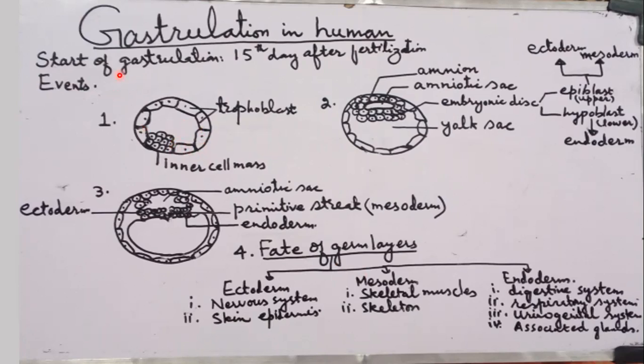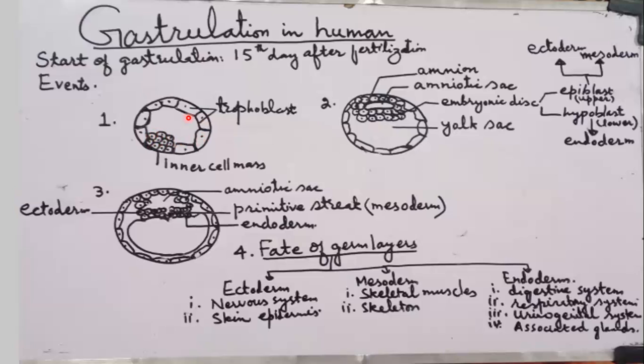Students, the gastrulation process starts on the 15th day after fertilization in humans. The main events which occur during gastrulation are: number one, the trophoblastic cells thicken at one end and form a mass of cells called the inner cell mass.